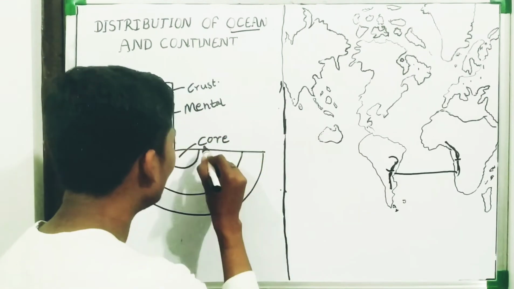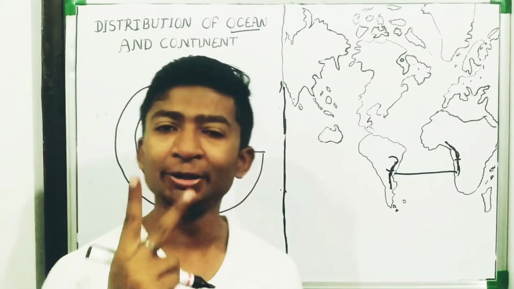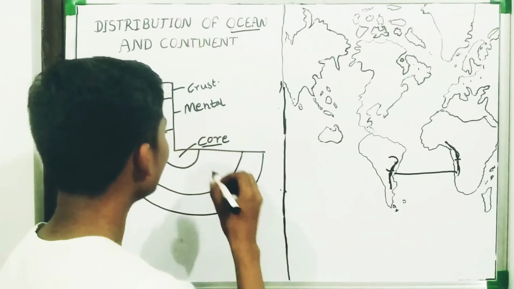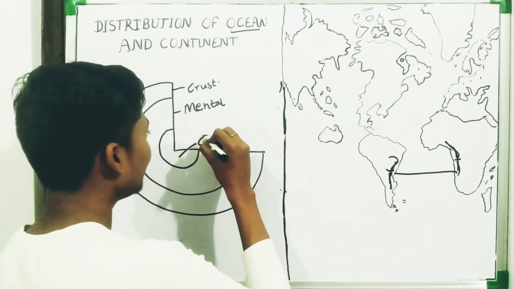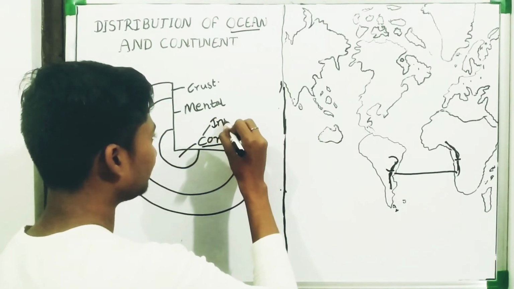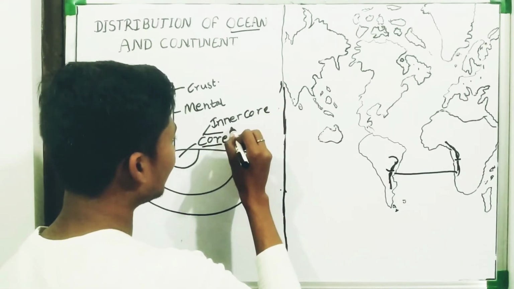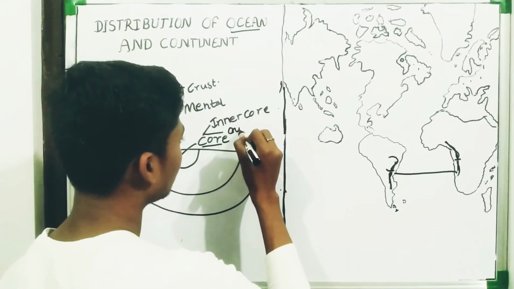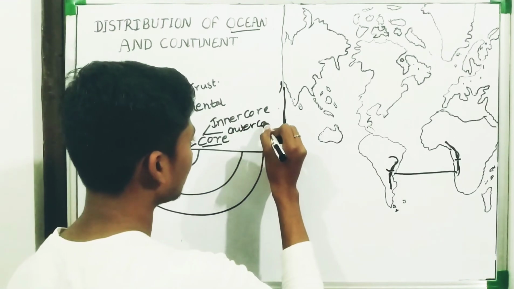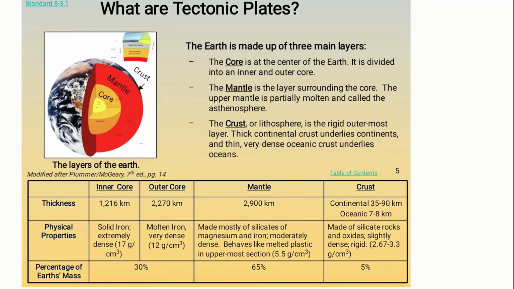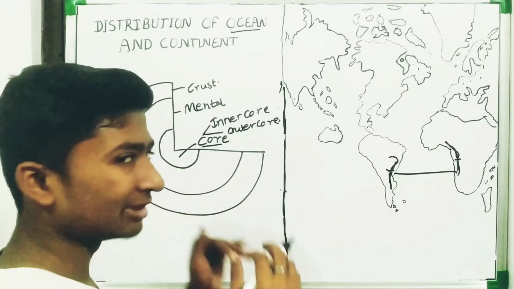If you see, the core is divided into two parts. What are they? They are the inner core, and the second one is the outer core. From the name, it is clear that the inner core will be inside and the outer core will be outside.